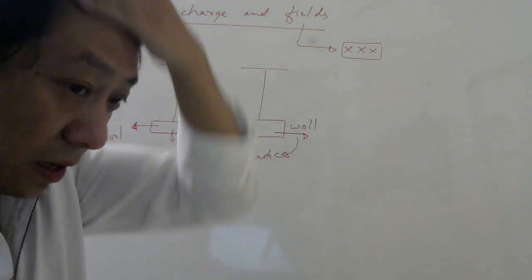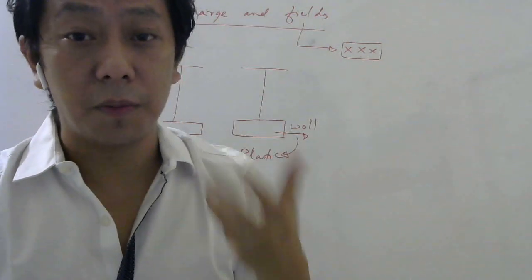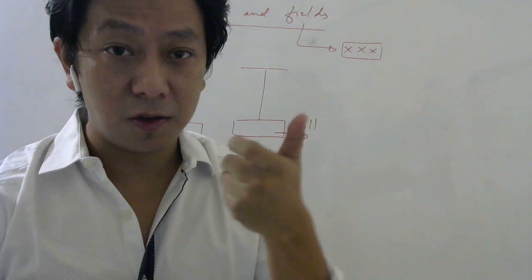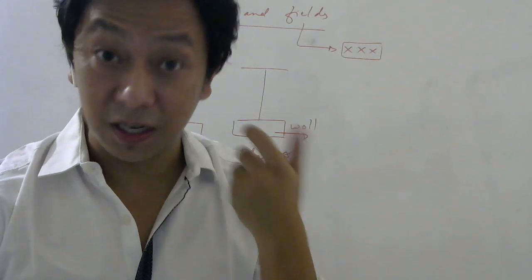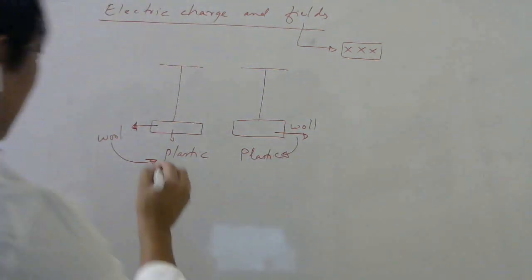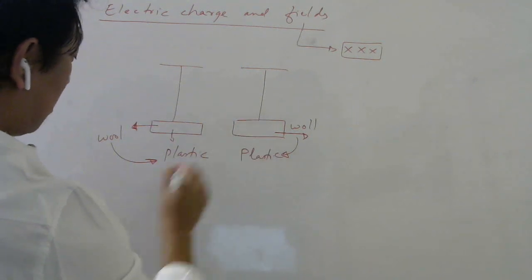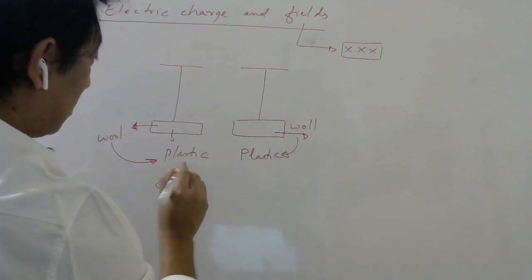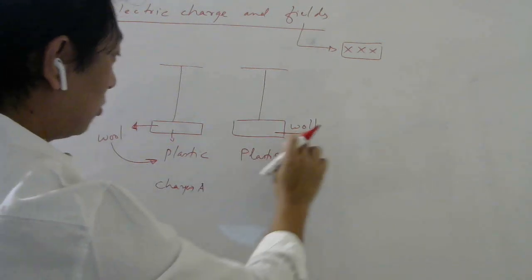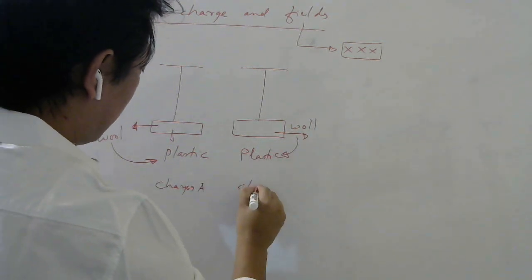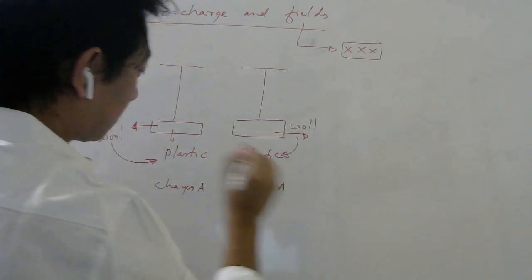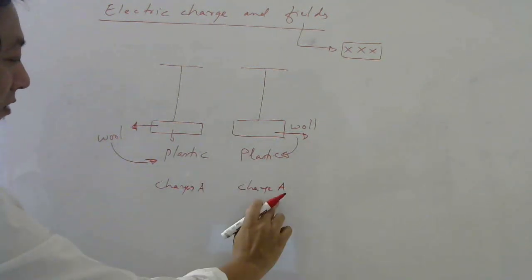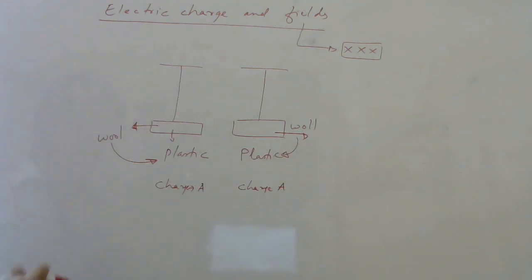Meaning they acquired some new property because of which they are able to repel each other. And that new property we have already called what? Charge. So let us say that this has the property charge, let's call it charge A. Wool rubbed with plastic. Here also wool is rubbed with plastic, so same property, charge A. If you like some other name, you can give any name, right?